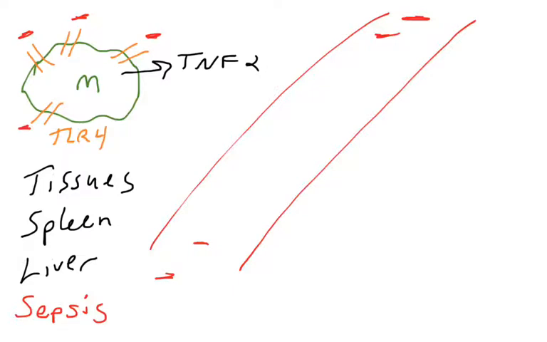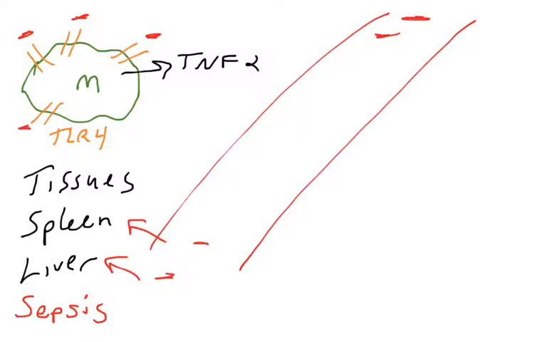If one engages via its toll-like receptors, such as TLR4, then it's going to release cytokines that are going to have a response. So the spleen and the liver play a big role in detecting pathogens that have somehow entered your bloodstream.